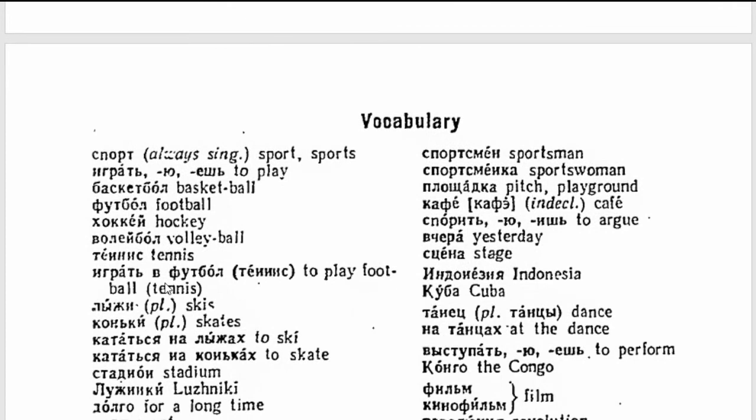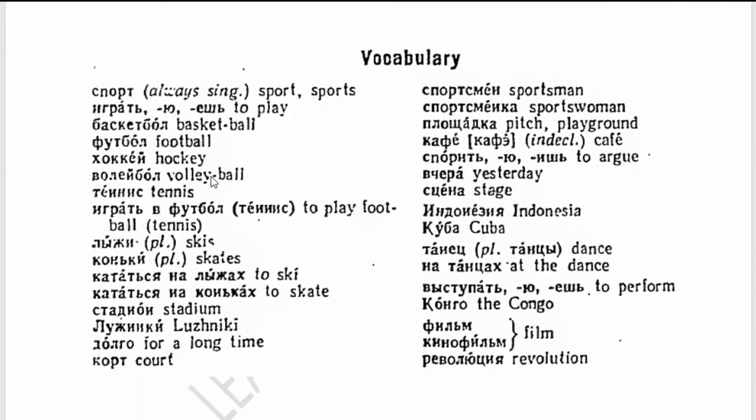Now we will see some vocabulary. Sport means sport. Igrat means to play. Conjugation is igrayu, igraeš. Basketbol means basketball. Futbol means football. Xokkej means hockey. Volejbol means volleyball. Tennis means tennis. Igrat v futbol means to play football. So after igrat, if we want to use any sport, we will use v before that.